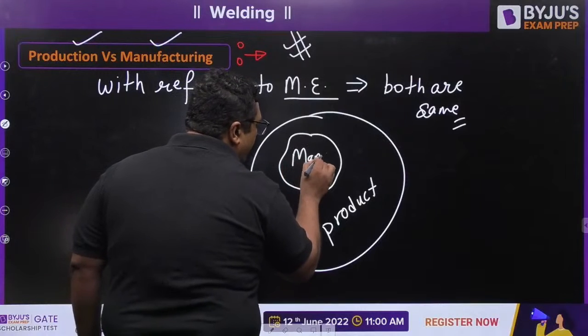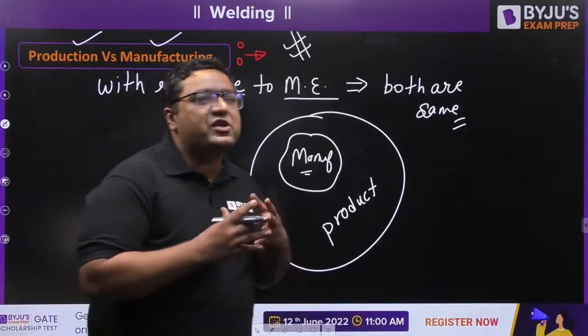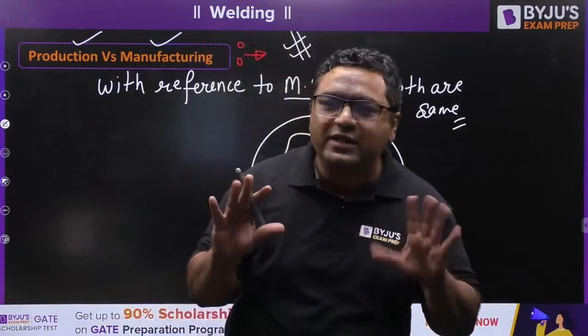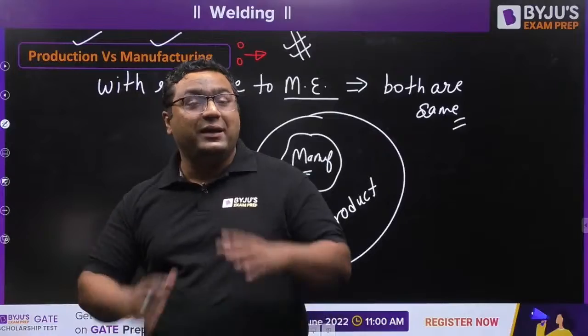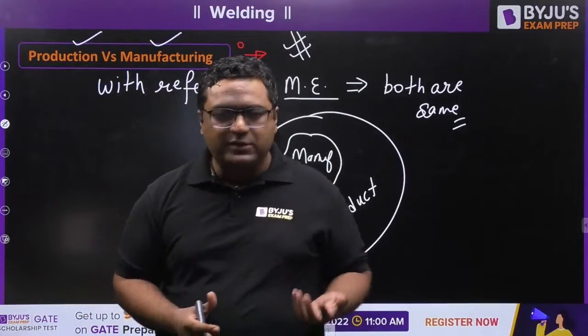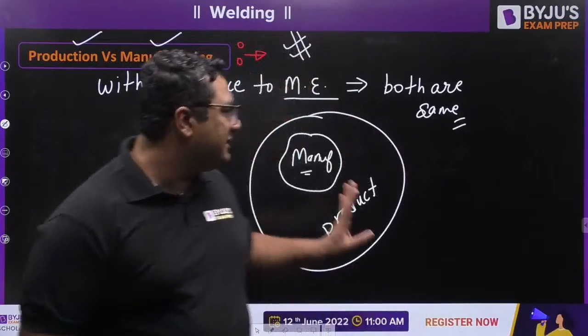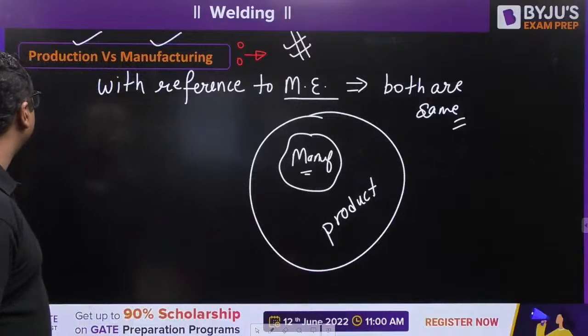If you're talking about manufacturing, it is a subset of production. So with reference to mechanical engineering, there is no difference between production and manufacturing. But otherwise, production is a general term which is used for other purposes also, while manufacturing is a small part of it. So this is the difference between manufacturing and production.